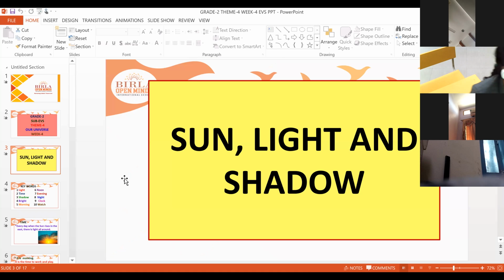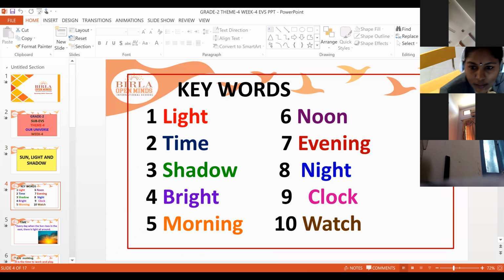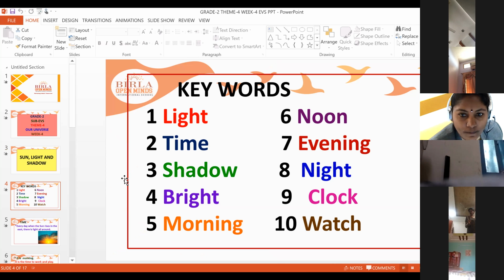So our next topic is sun, light, and shadow. So these are the keywords, children. You can see the keywords here. Once I'll read the keywords for you. Light, time, shadow, bright, morning, noon, evening, night, clock, watch.